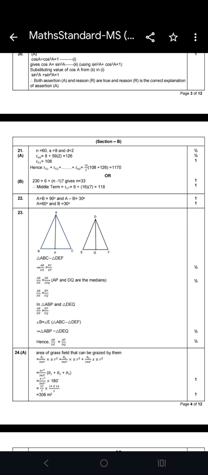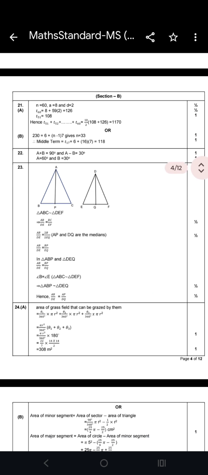That n is given 60 degree, A value, D value, this carries half marks, and the other line it carries half marks, and then the final answer it carries 1 mark. So you have to be very careful about your working. Each and everything which is very important related to the question, you have to write it. Hope you got. This is the B part, means it's an optional question which has been given as an internal choice question. Now let's see question number 23.